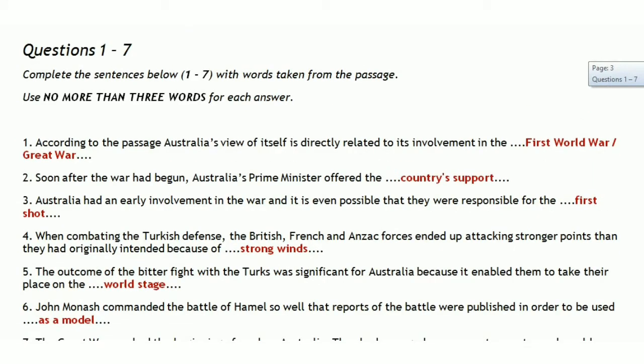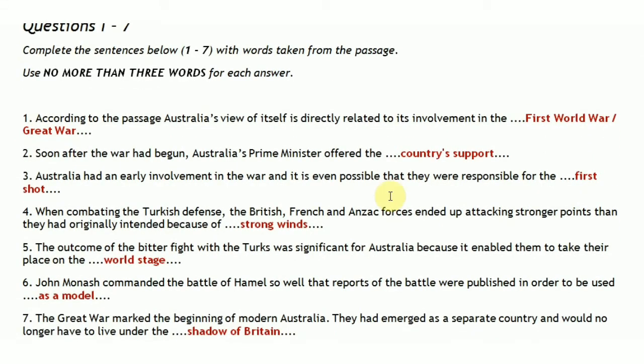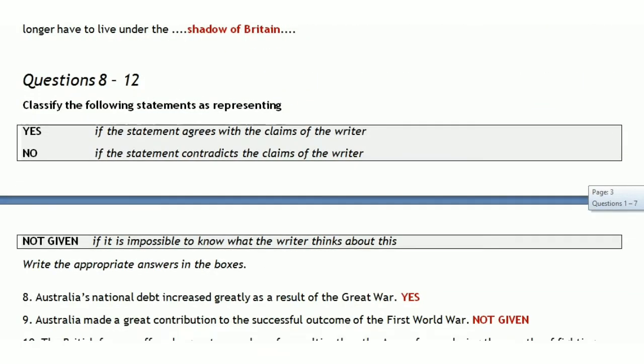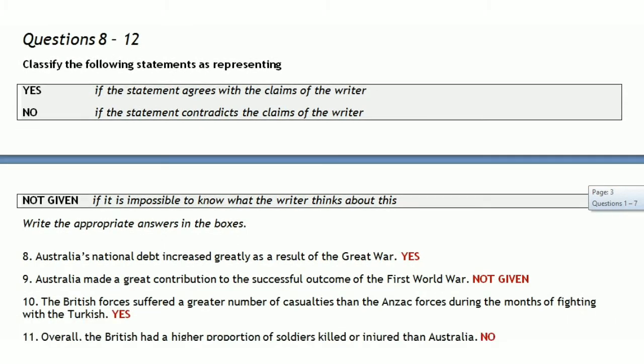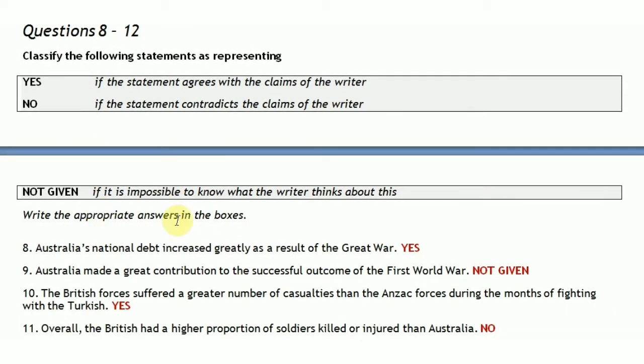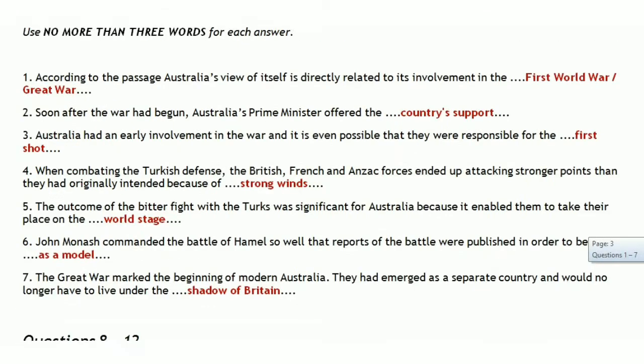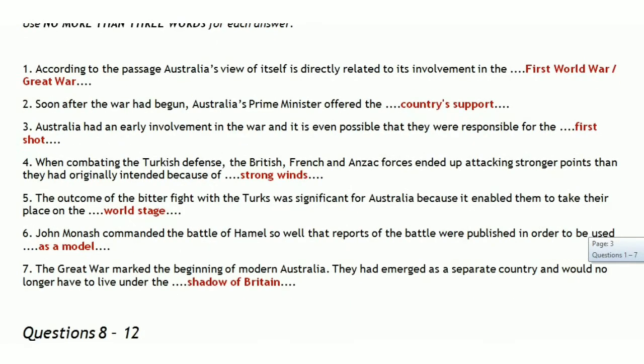So the first 7 questions are blanks. We have to write no more than 3 words, and then there come questions 8 to 12, and these are yes, no, not given. So let's begin with the first question that we have with us.